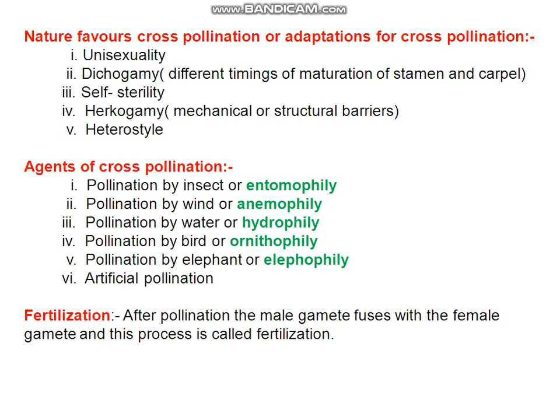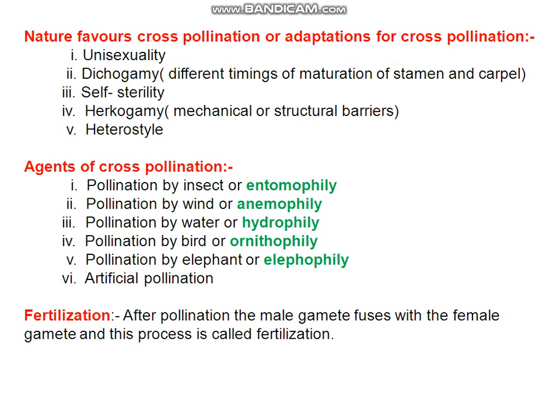Now, the next point is agents of pollination. You know that there are several external agents which help in cross pollination, and these are insect, wind, water, bird, elephant, human being, and artificial pollination also can occur. Pollination by insect is called entomophily, pollination by wind is called anemophily, pollination by water is called hydrophily, pollination by bird is called ornithophily, pollination by elephant is called elephantophily.